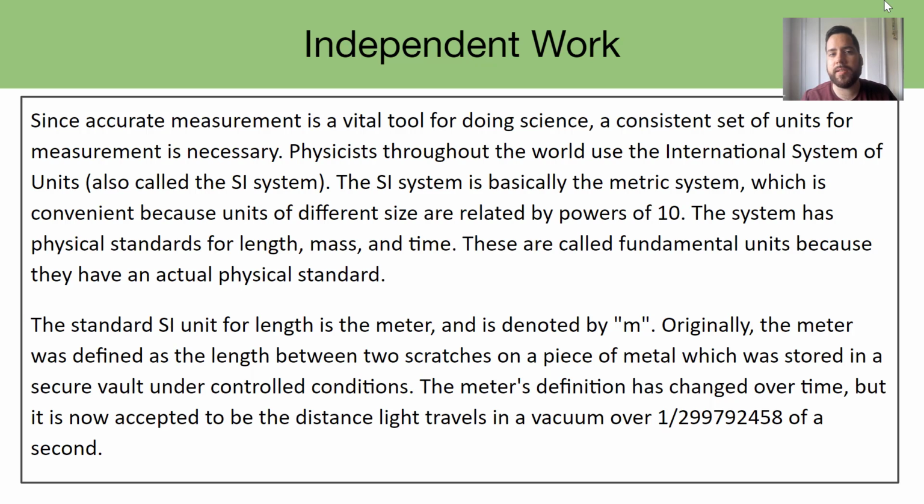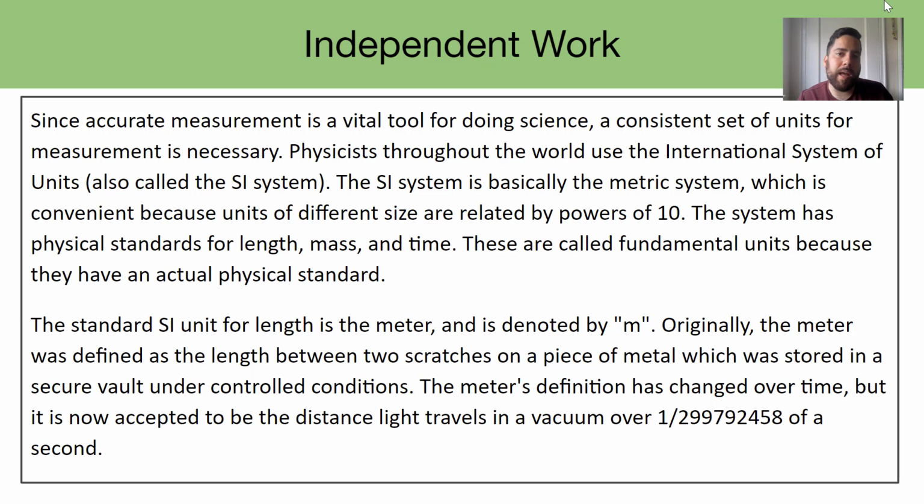So it's very consistent. If we think about what we commonly use in our everyday lives here in America, we use things like inches, feet, and yards for length. And it doesn't quite make as much sense. It's not as consistent as the metric system. If you think about how many feet are in a yard, you may or may not know that that's 3.